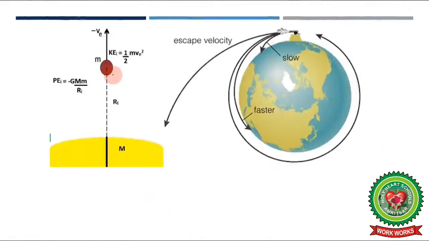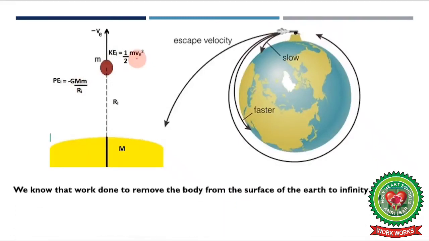Now how can you find escape velocity? We have studied that the amount of work done in bringing any object from infinity to a certain point, or the amount of work done in bringing the object from the surface of the earth to infinity, is equal to the potential energy stored in it, which is equal to GMm upon r. But when we give velocity to that object, then this energy is stored in the form of kinetic energy. So to find the escape velocity, the steps we have to follow are: number 1, we know that